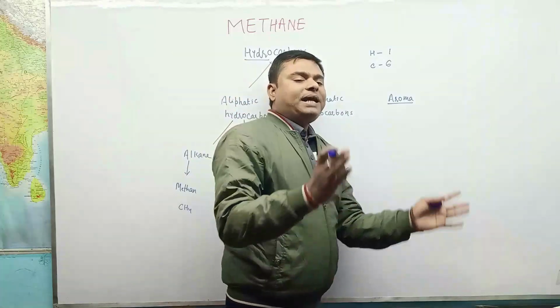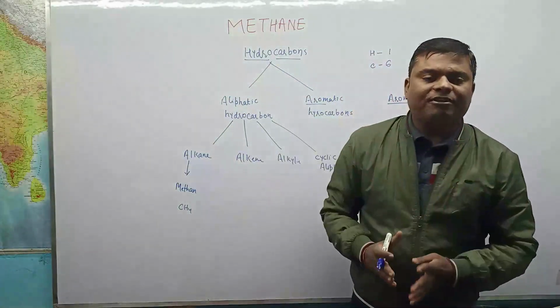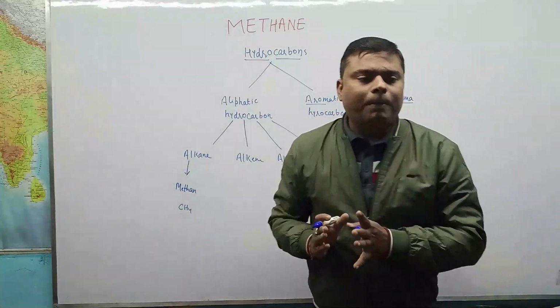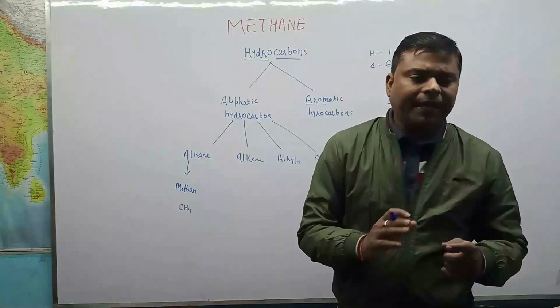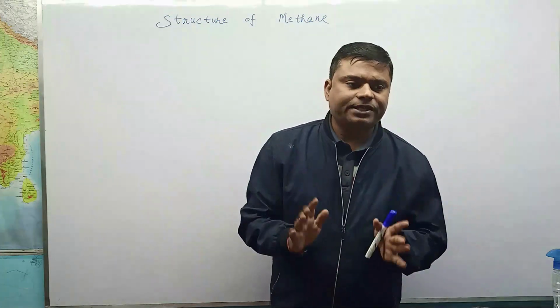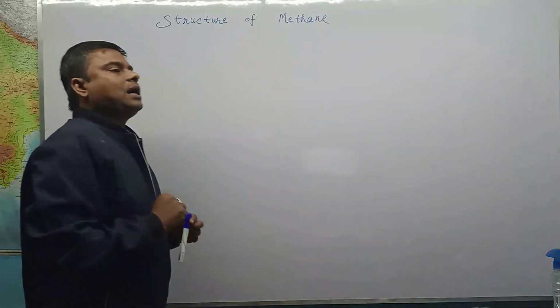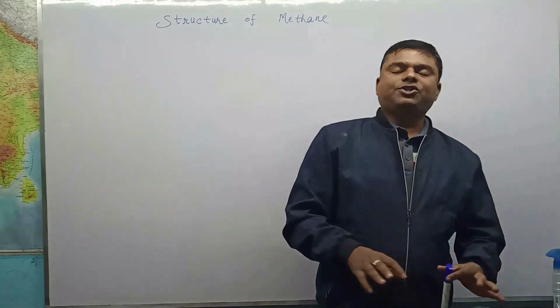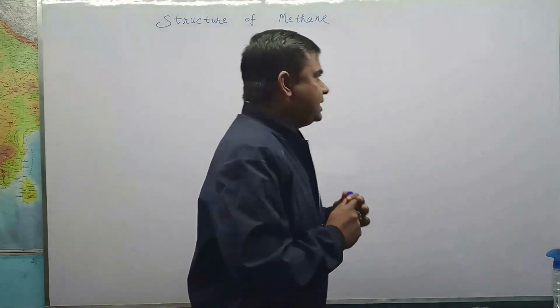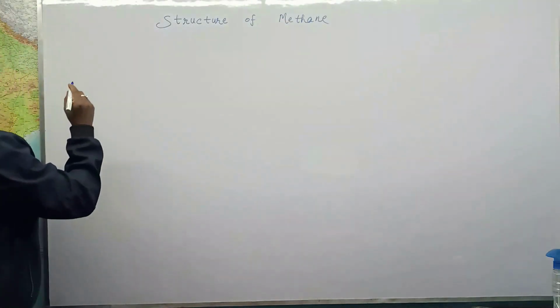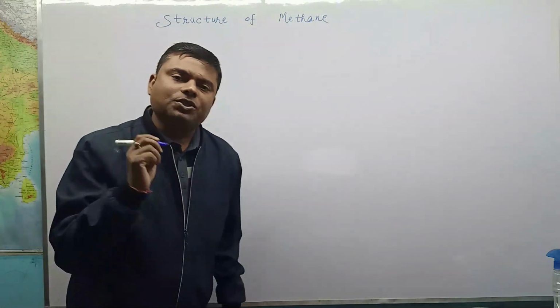The simplest member of the alkane family, and one of the simplest of all organic compounds, is called methane, CH4. Now, in order to understand the structure of methane, we must know the electronic configuration of carbon.